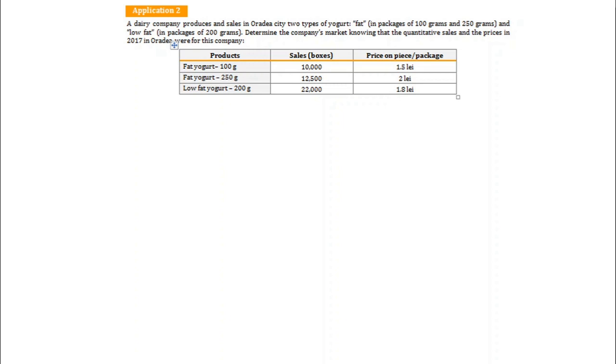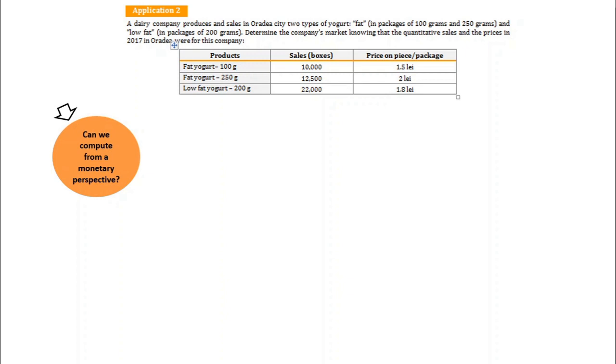As you can see, we have a company that sells only 3 types of products. We have the location, Oradea City, and we have the period of time, year 2017. Our first question is if we can compute the indicator requested, namely the company's market, from the monetary perspective, or do we have what is necessary to compute the sales in monetary units?